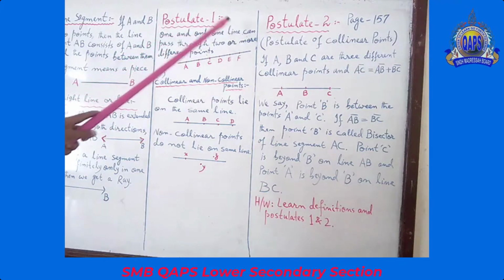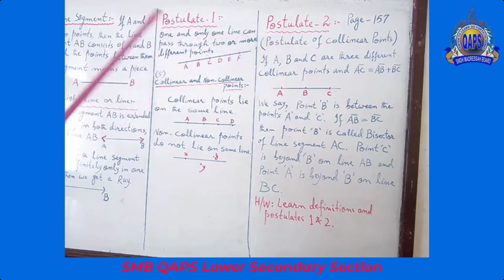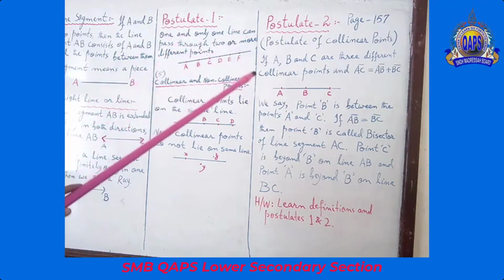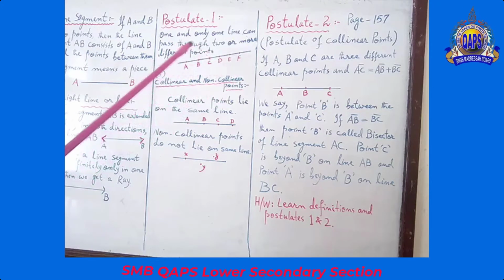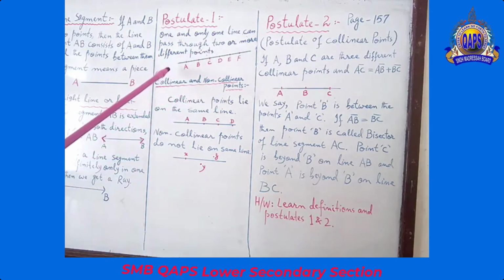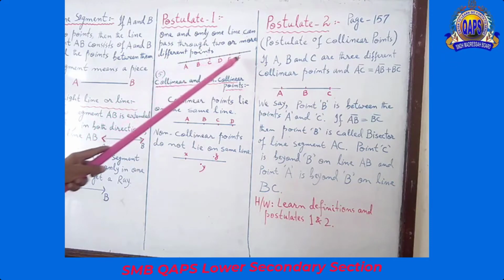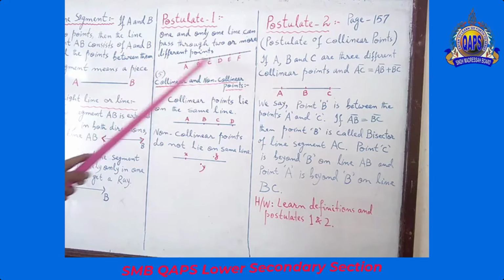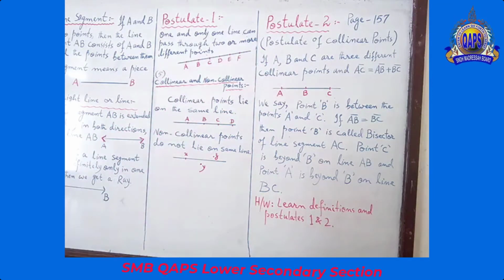One and only one line can pass through two or more different points. You see, this is the line, and these are different points. A, B, C, D, E, F, they are all the points. So I am telling you postulate number 1. First of all, read it carefully.